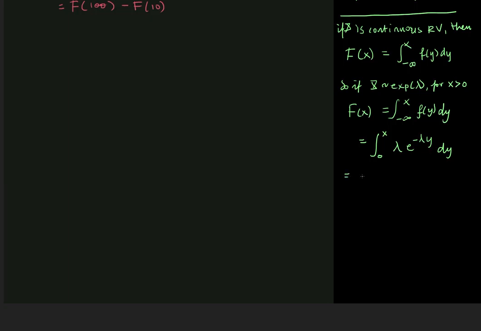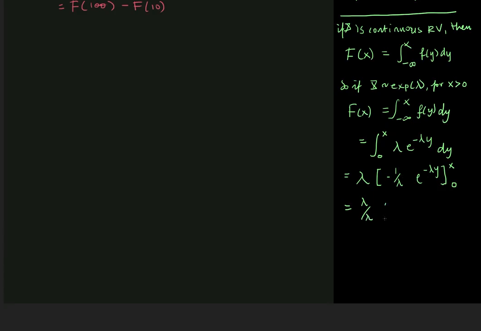Now let's try to evaluate this. Take the constant outside of the integral; the antiderivative of this is minus lambda multiplied by e... no, it's not. It's minus 1 over lambda multiplied by e to the minus lambda y, where we have the upper bound x and the lower bound 0. So we have lambda over lambda, which is just equal to 1.